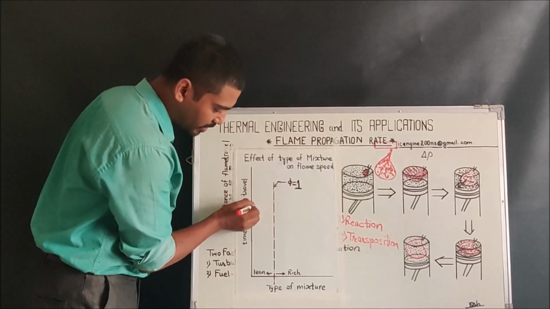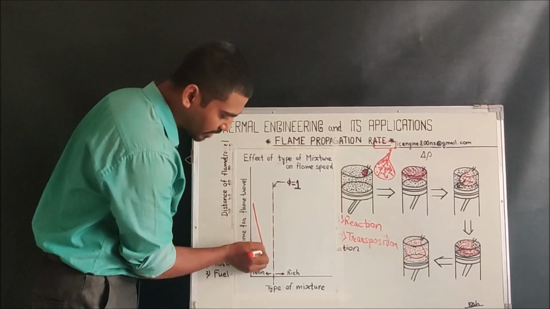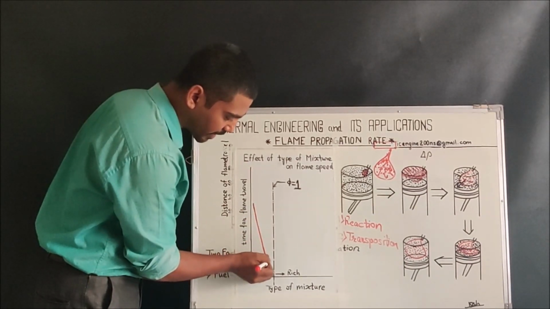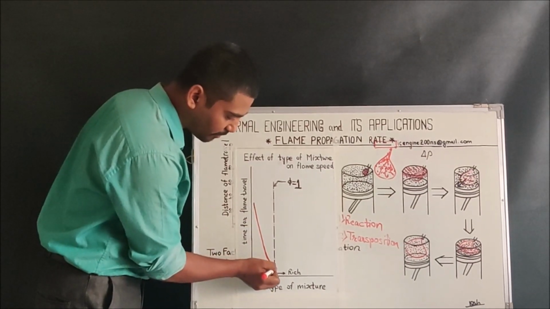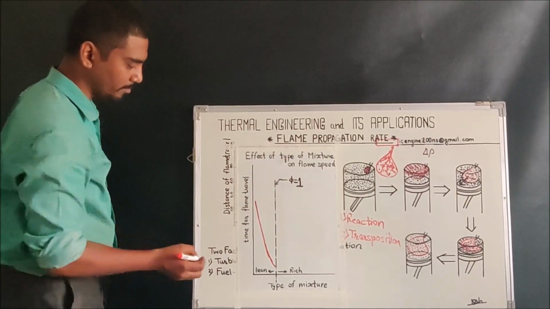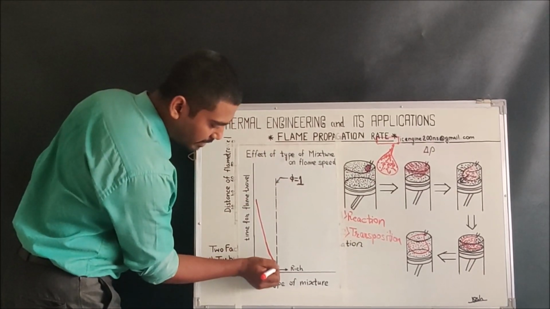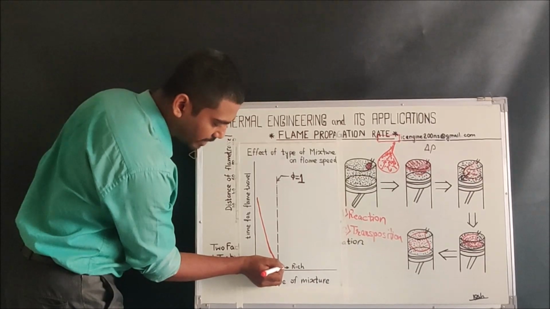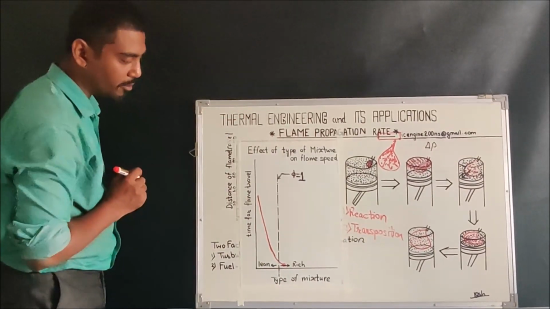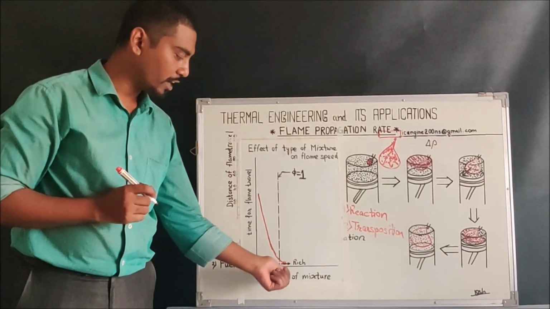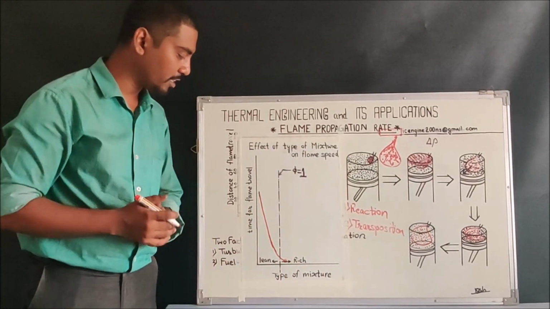So when the mixture goes away from the lean mixture, that is, it is becoming richer, the time required for the flame travel is reducing. And it is least at a slightly rich mixture, because at this point we are getting the highest amount of thermal energy owing to the highest amount of power that we get from the slightly rich mixture.